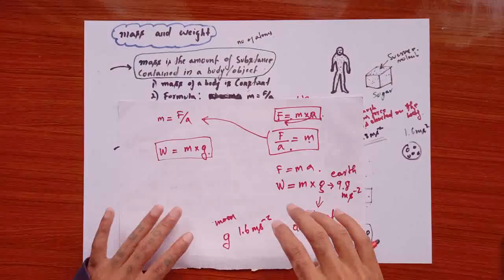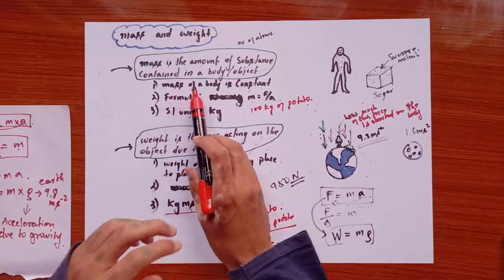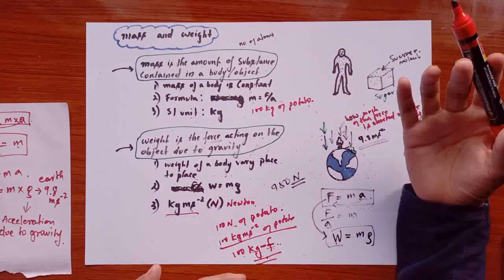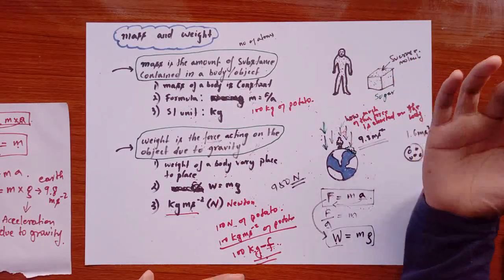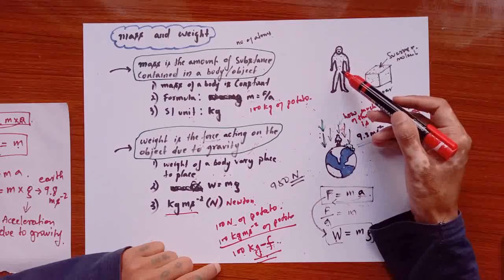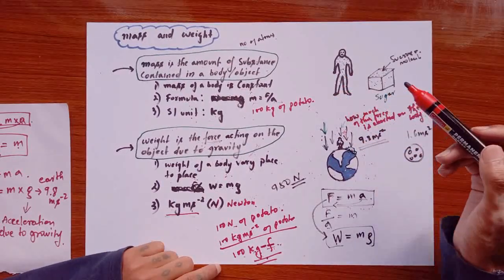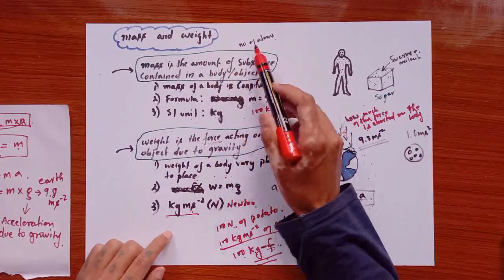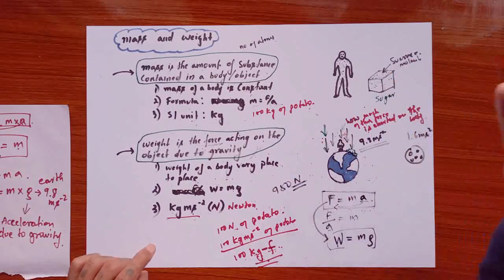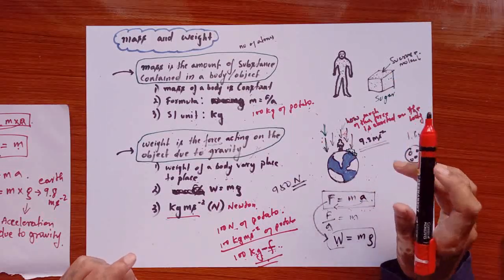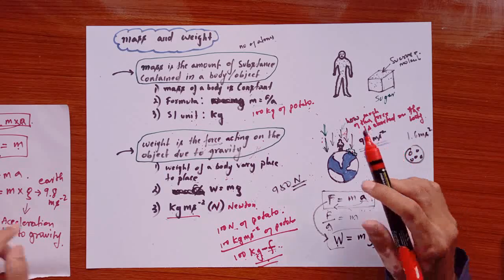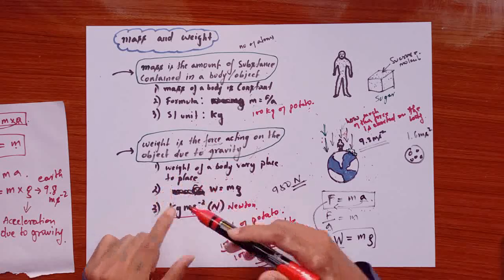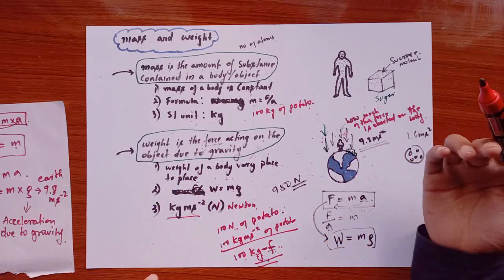Very simple. So let's take a look at the first one here. Mass of a body is constant. So it means the mass of a body does not change, or it remains the same wherever the body or the object is. All right, so take for example this guy here on the Earth and on the moon, the mass will be the same because the number of atoms or the amount of substance is not going to change even though he goes to the moon while he was here at first. All right, but the weight here changes from place to place.